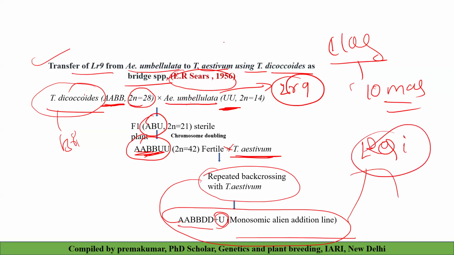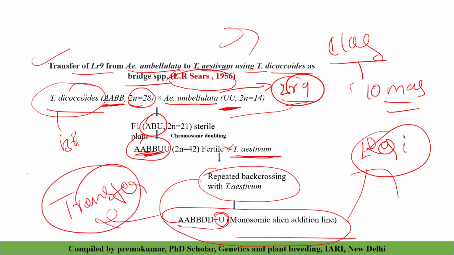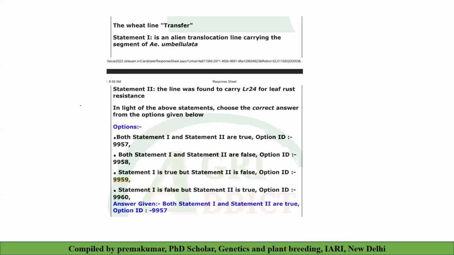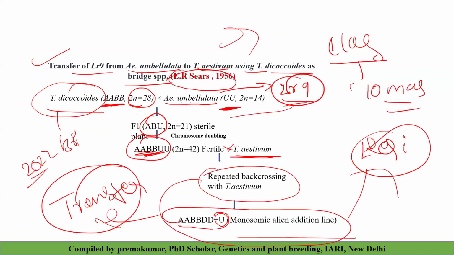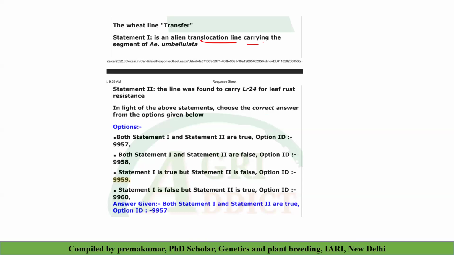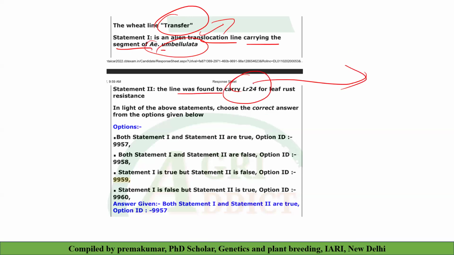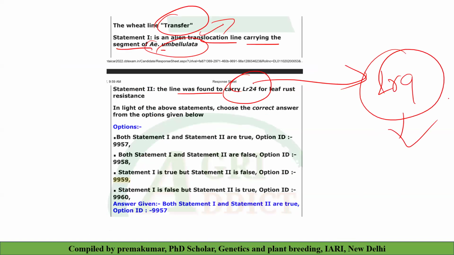This is a typical example of how the Lr9 gene is transferred, and the variety created is called Transfer. The variety name itself is Transfer. It was asked in 2022. Please remember this. See the example: it's an alien translocation line carrying the segment of Aegilops umbellulata, and the line was found to carry Lr24. So the Transfer variety is the line which has Lr9. Very, very important, these things.